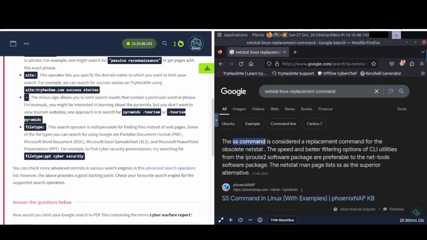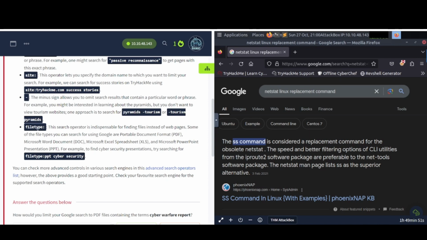The dash or hyphen. The minus sign allows you to omit search results that contain a particular word or phrase. For example, you might be interested in learning about the pyramids, but you don't want to view tourism websites. One approach is to search for pyramids -tourism, or -tourism pyramids.